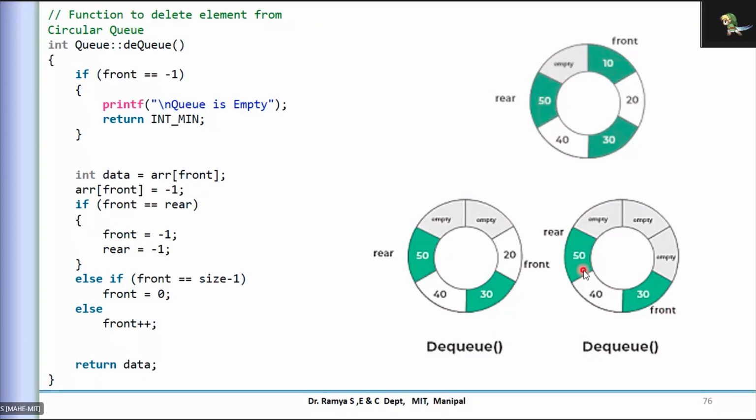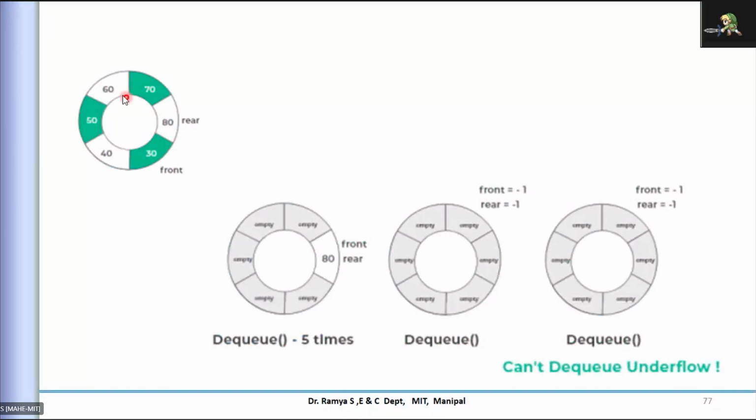Now let us see if I do some more DQing. There may be a chance when I want to delete all the elements, so how will it work here? We'll come to this kind of condition. I'll show you one more diagram. If I insert one more element, this is how your rear will work; we'll see that afterwards. If I subsequently DQ so many elements, both the front and rear will be pointing at the same position.